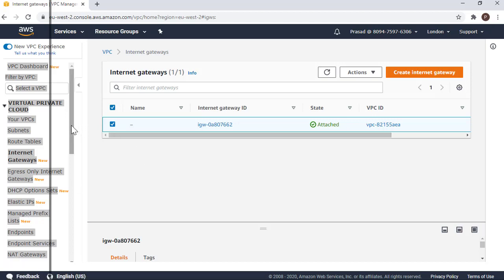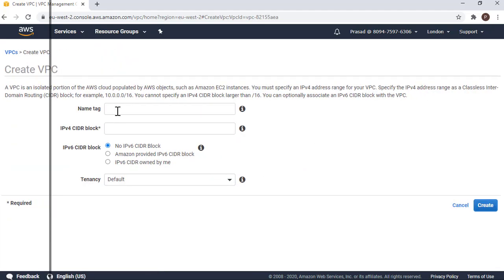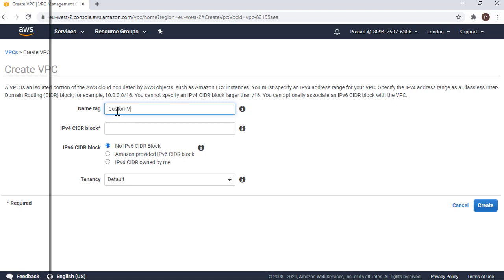Okay, now let's do one thing. We can talk about EC2 instances, but before that, let's create a VPC. We'll quickly create a custom VPC. I'll name it custom VPC 1. For the address range, let me give it a slash 16.